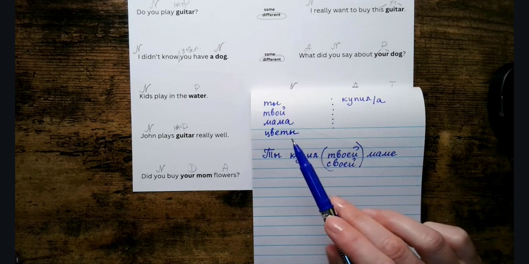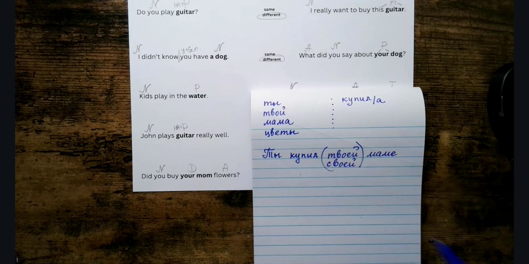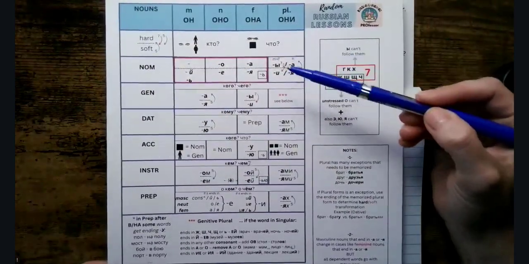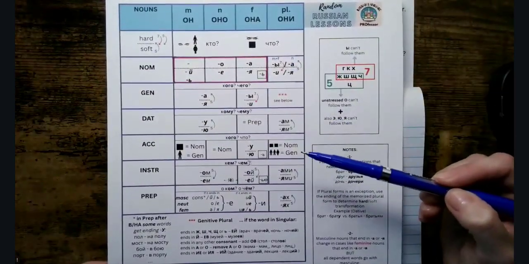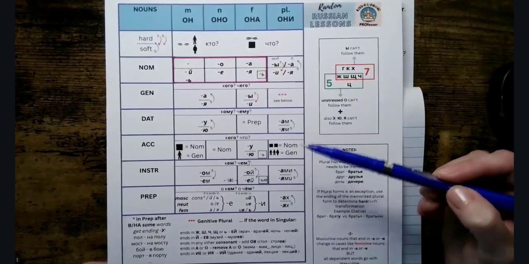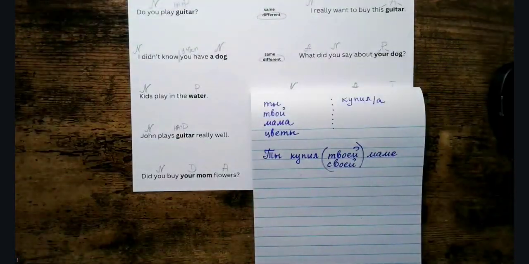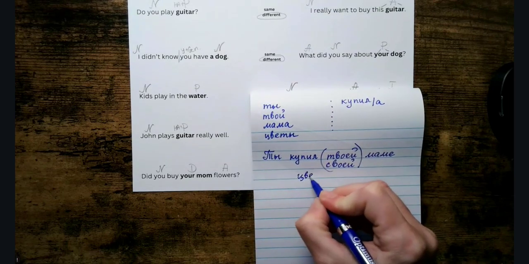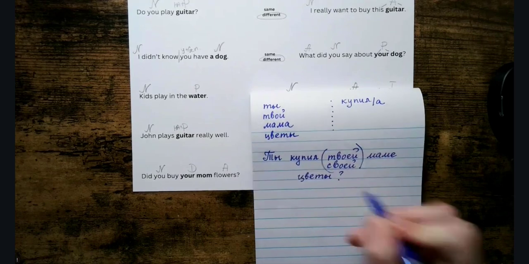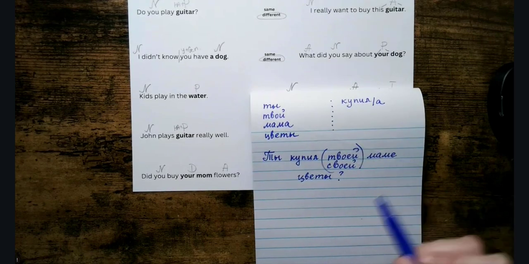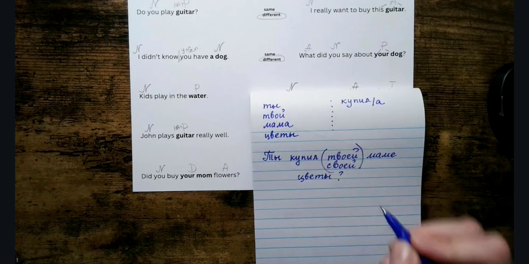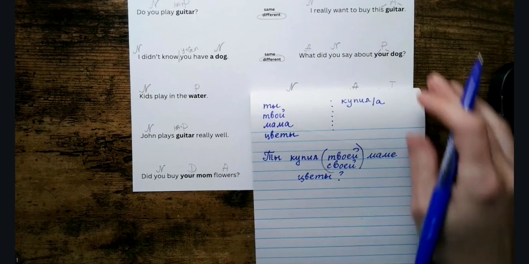Okay, and finally, what did we buy? Flowers. So цветы will have to be an accusative. So for accusative, we're looking at plural accusative. And again, if it's a what, it's the same as nominative. And flowers cannot focus on the I, so they are a what. And they're the same as accusative. Ты купил маме цветы? Ты купил твоей маме цветы? Ты купил своей маме цветы? Yeah, all options for did you buy your mom flowers.